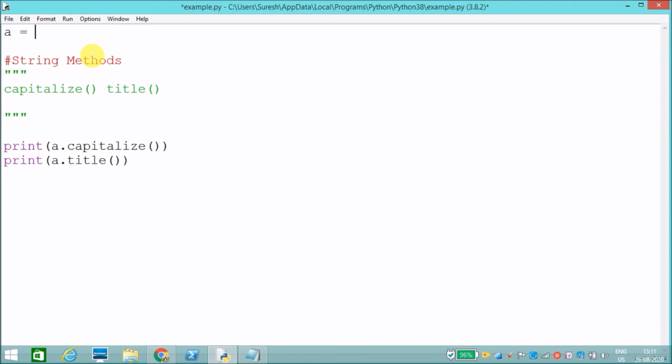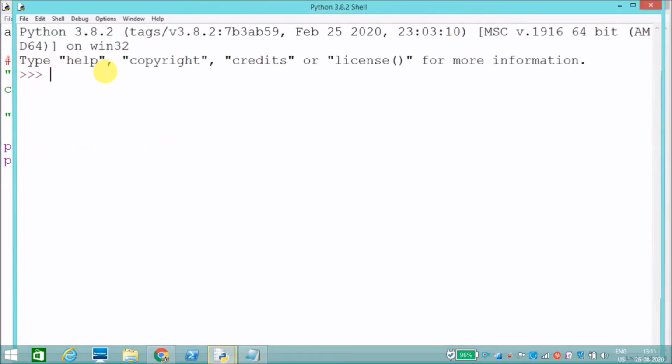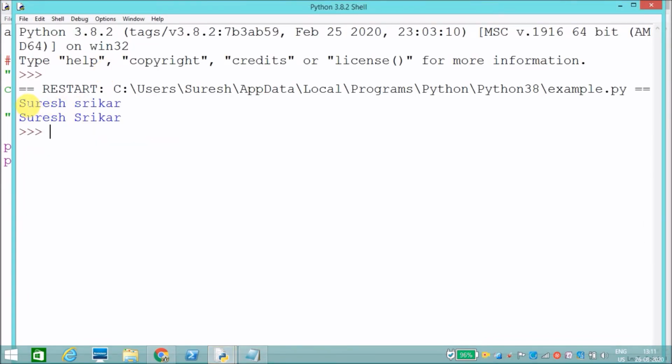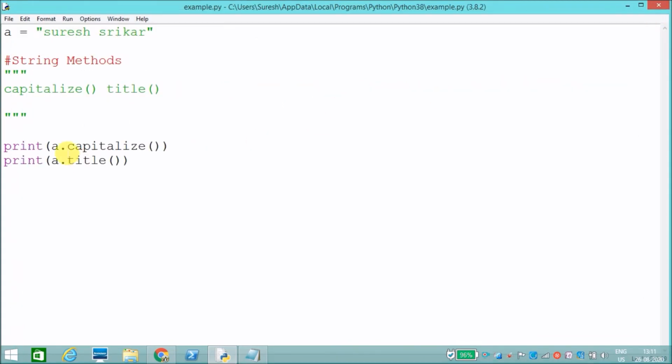A is equal to Suresh Sridhar. I'll run this now. See, first one, capitalize, converts only the first character in the entire string. Title converts the first character in every word to uppercase. This is the difference between capitalize and title.